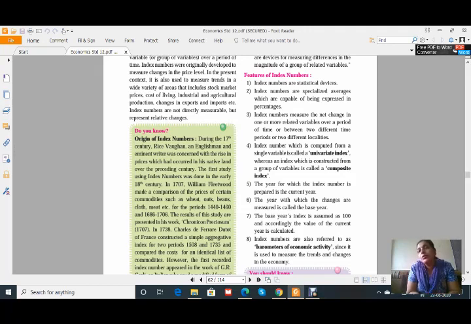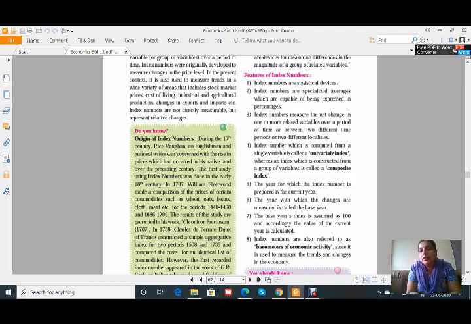That is the term used for calculating the index number, because some base must be there for comparison. In other words, we have to use previous data to calculate the index number. The sixth one is given the same: the year with which the changes are measured is called the base year. It's not necessary that only the last year is considered as base year.